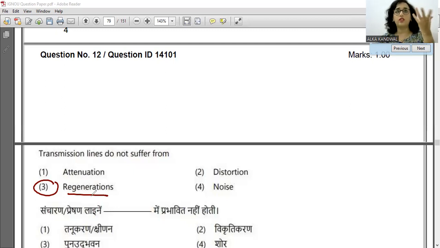So it suffers from attenuation, distortion, and noise, but to re-amplify and regenerate the signal, repeaters are the devices used. Fine, let us move ahead.